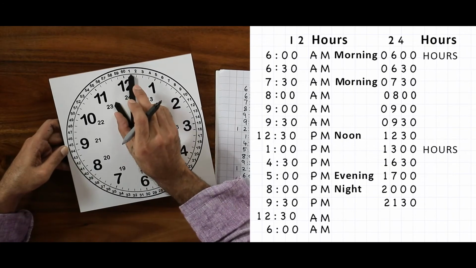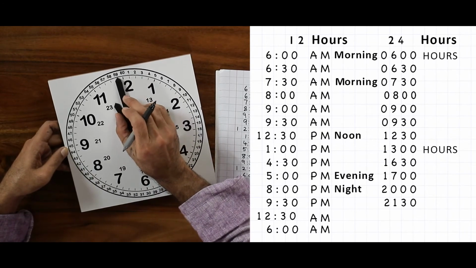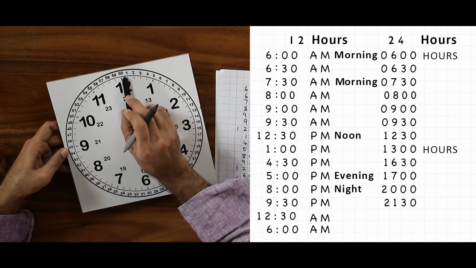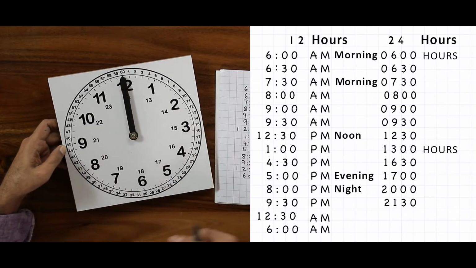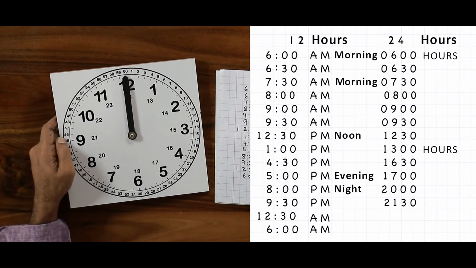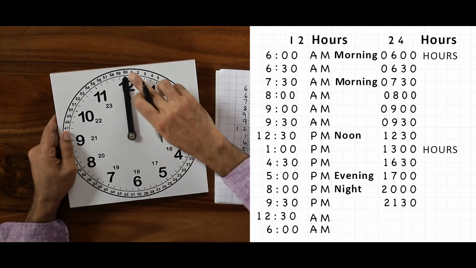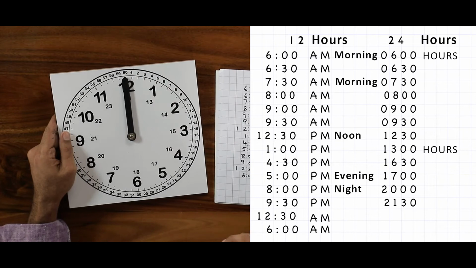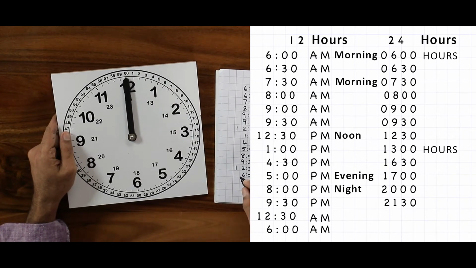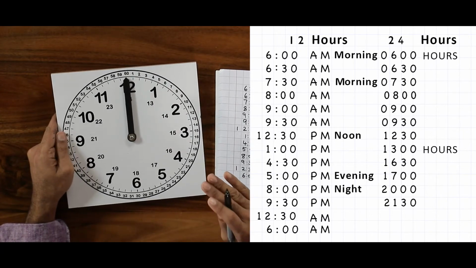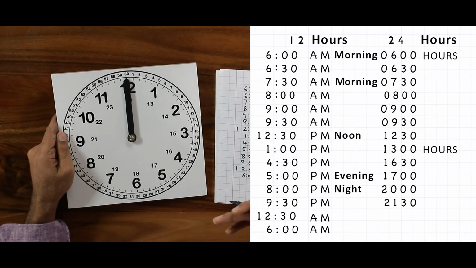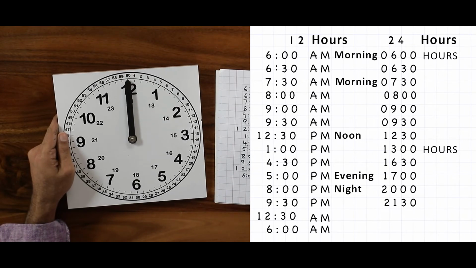Here, 23 hours 59 minutes, and we come to 12 o'clock. Now, how do we write this? This particular hour, 12, what do we say? Before my day begins. My day hasn't begun yet.